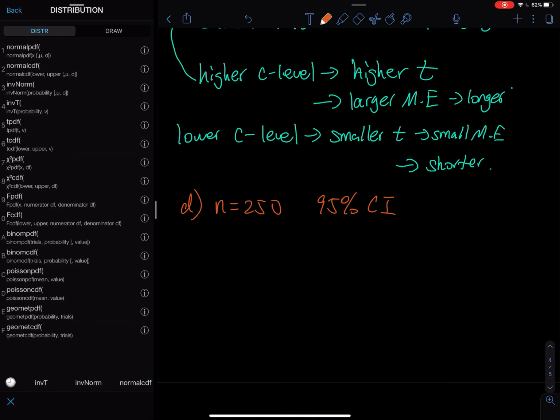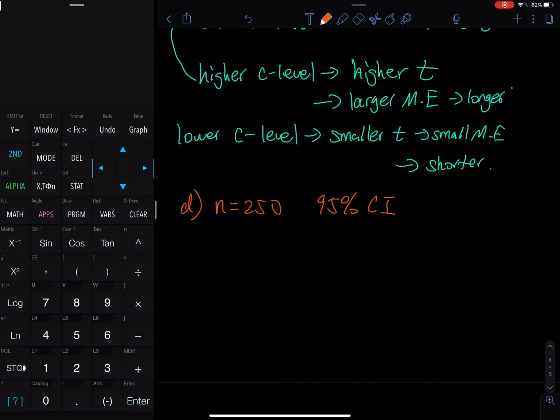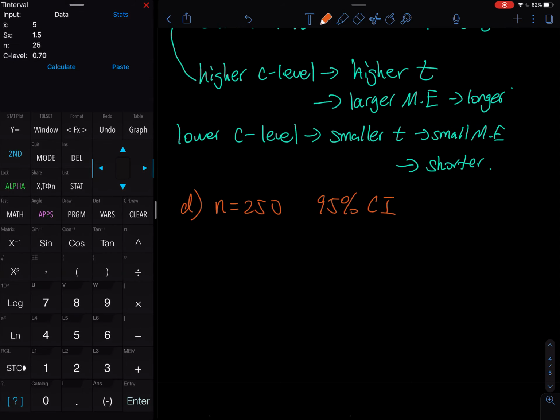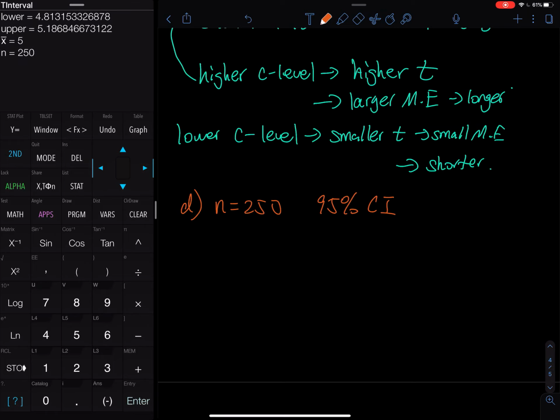Second, vars, we go to second mode to quick, and then we go to stat test, and then we do a t interval. For the t interval, we have to change the sample size. Instead of 25, you have to change that to 250. So 250, and then make sure you are doing a 95%. Look at my calculator. Make sure you enter the same thing. So 95%, 250. What is that equal to? Calculate. That gives you 4.8 to 5.2.